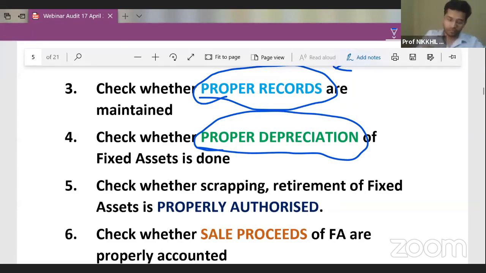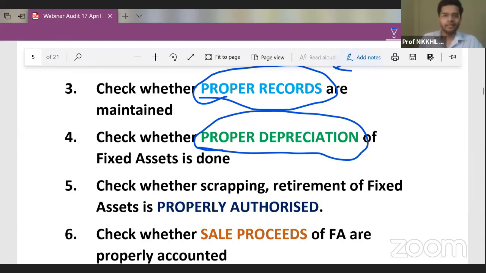The head office was in Hoskas, which is the central location of Delhi, and the factory was in Manesar. So guys, in this situation, the fixed assets were brought inside the factory and kept inside the factory, and the accounting used to happen at Hoskas, the head office.